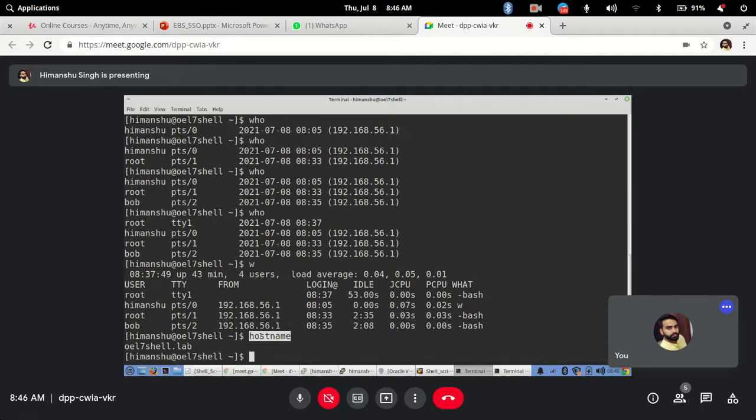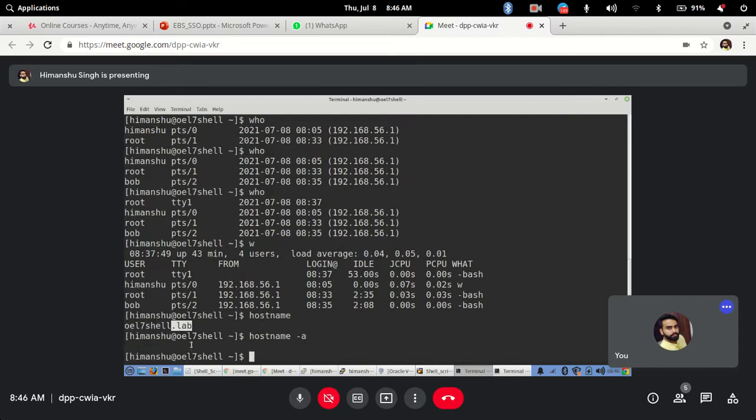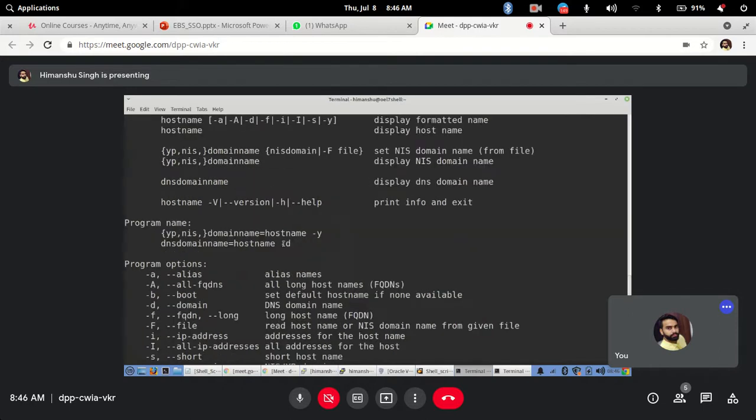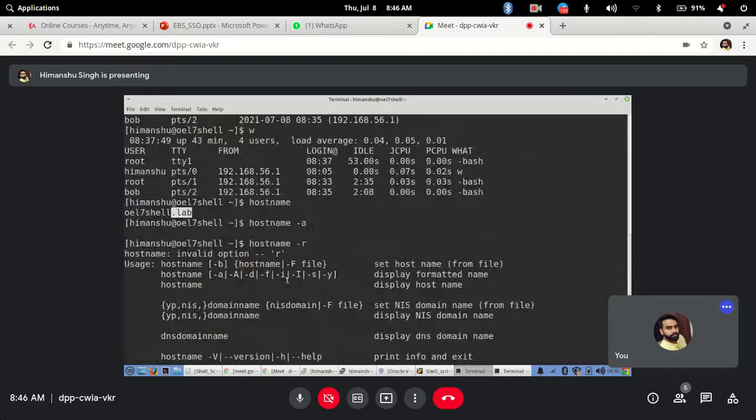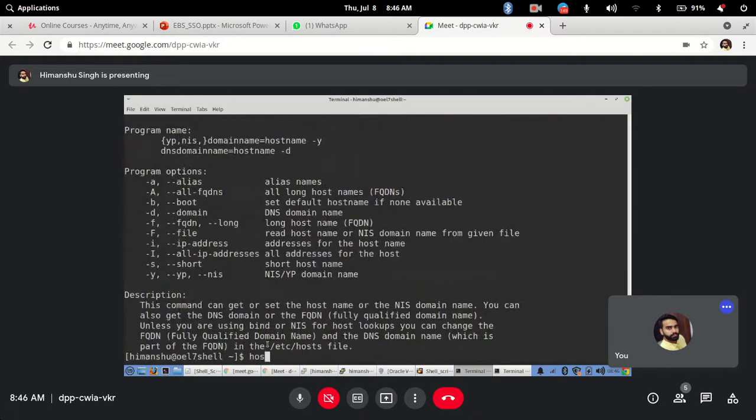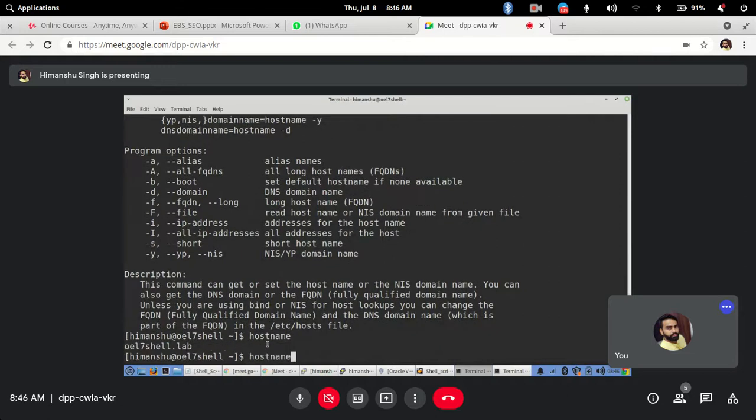Clear? Any doubts? Yes, all systems will have this command. Any system you see, you have this command. In hostname there is an option, if you don't want to see the domain name, you can just use hostname -a.